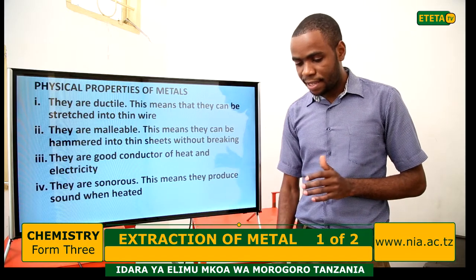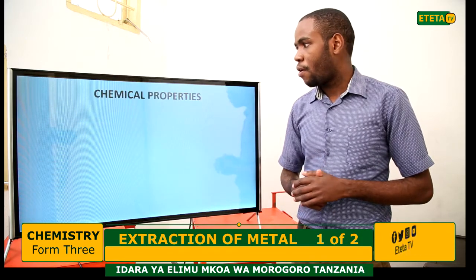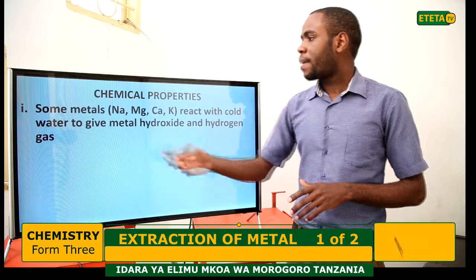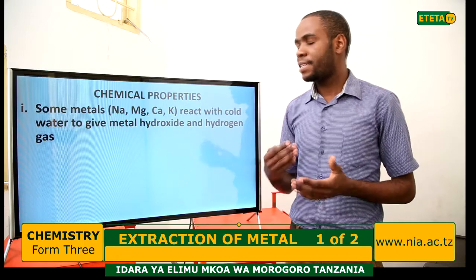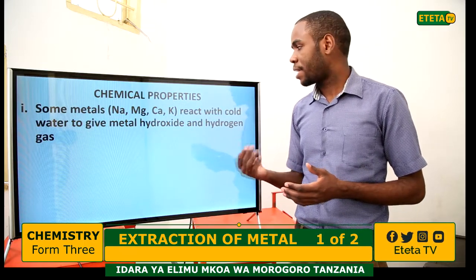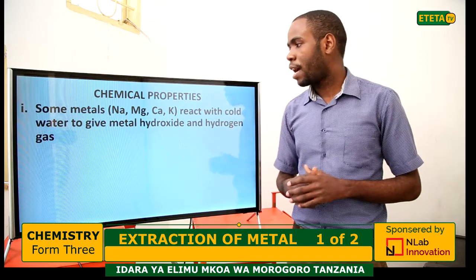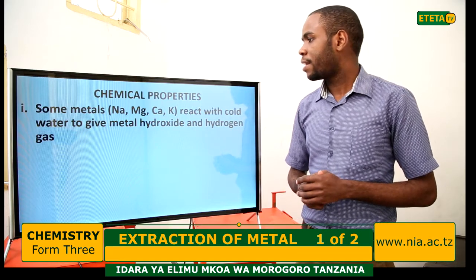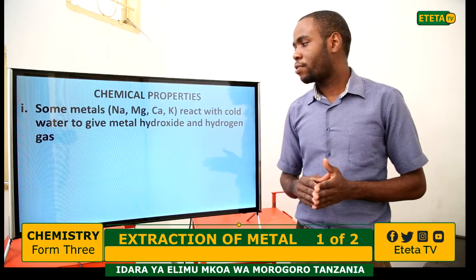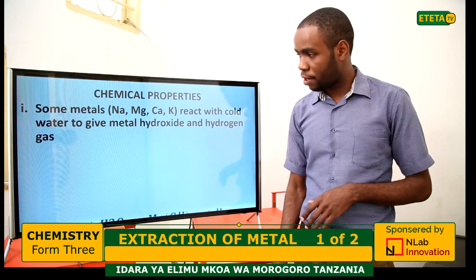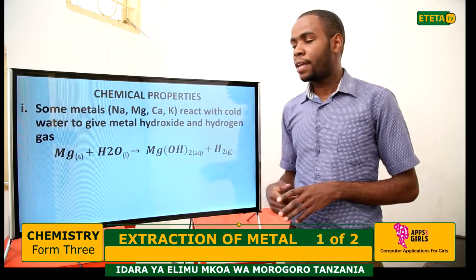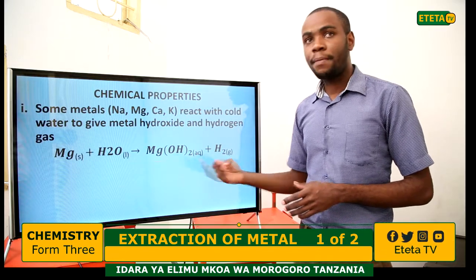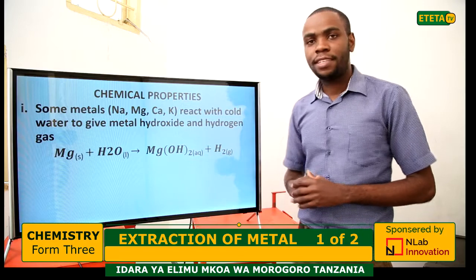Now, let us discuss the chemical properties of metals. The first one, some metals, for example sodium, magnesium, calcium, potassium, react with cold water to give metal hydroxide and hydrogen gas. For example, magnesium reacts with cold water, I mean water in liquid form. The products here are magnesium hydroxide and hydrogen gas.